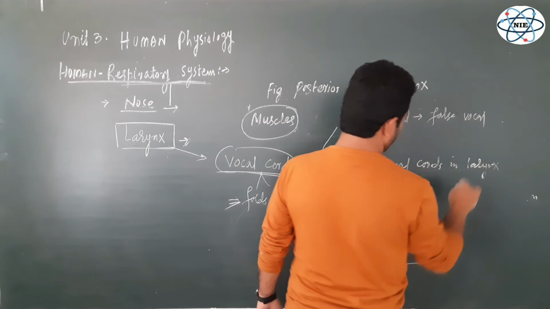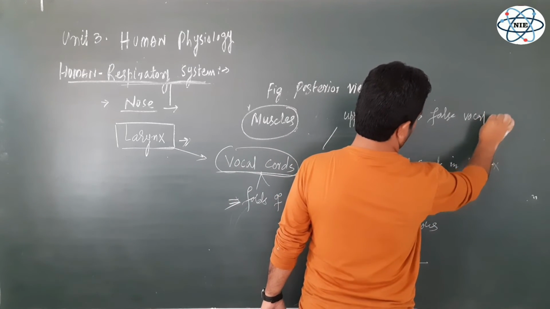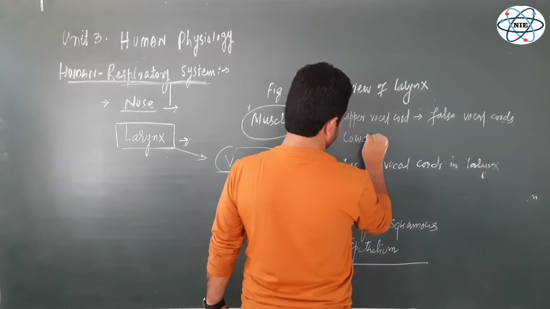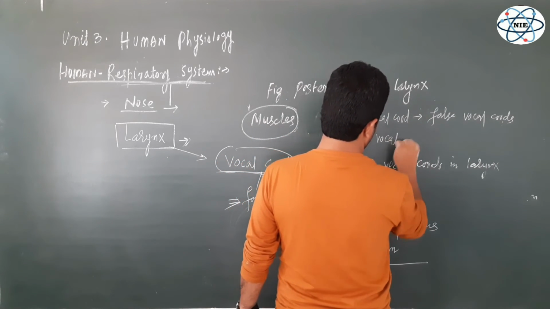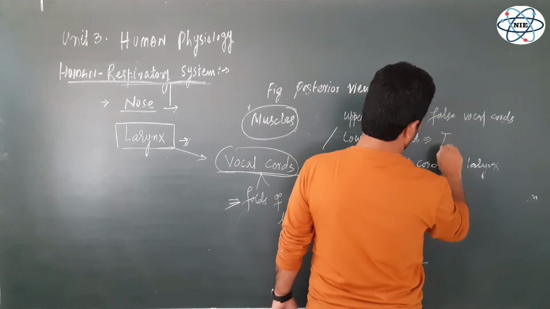They are more supportive in function than in the production of voice. So the upper pair are false vocal cords, and the lower vocal cords are called true vocal cords.